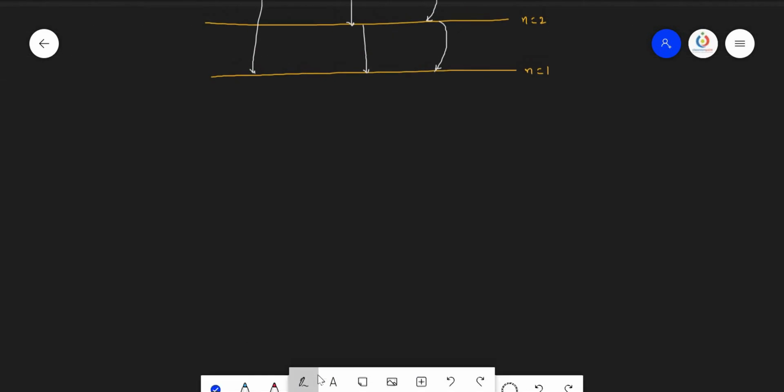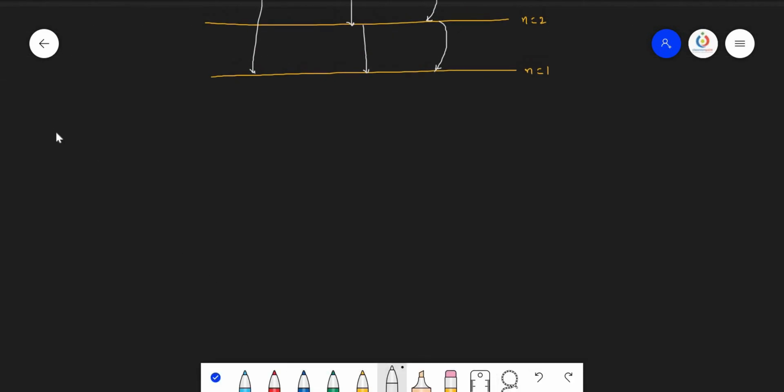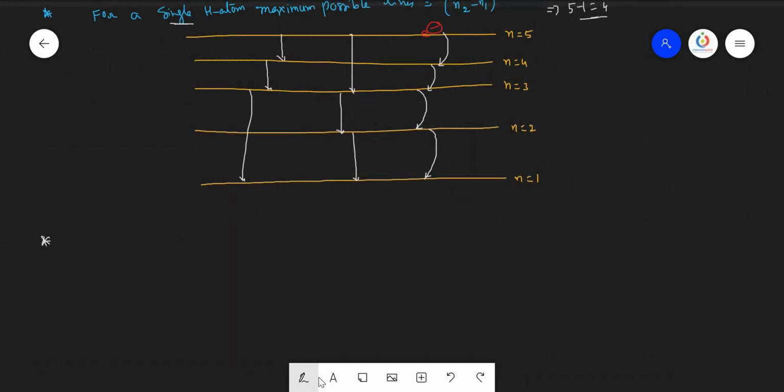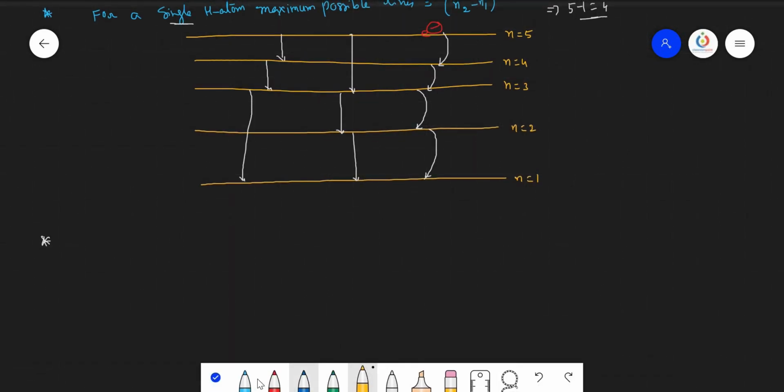Now let's try to calculate the wave number. How to calculate the wave number and wavelength of these lines? Because when the electron is coming back from different energy levels, see here, the electron is coming back from the fifth energy level to the fourth energy level. So the wavelength is lambda 5 to 4, and this is different from the fourth to third energy level, which is called lambda 4 to 3, the wavelength of this particular de-excitation.